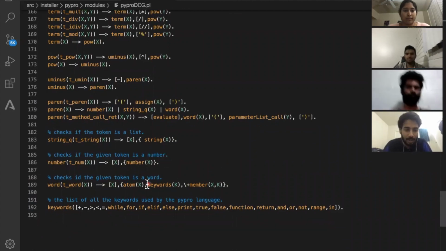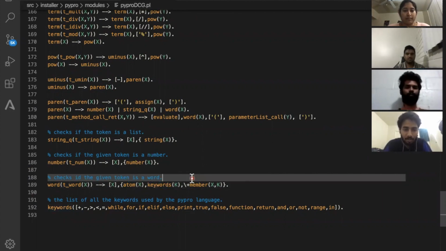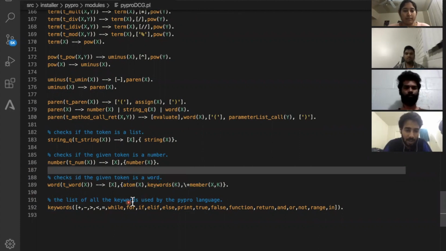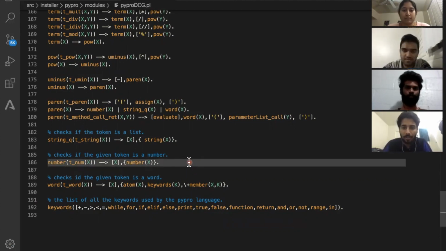Numbers are to identify numbers. Words are like variable names that we can have, and we are putting keywords here. So keywords means we can't have a variable name which is in this list, because these are the words that are already used to build our language, so we can't use them in our declarations. So this parse tree is generated using the tokens that Ravi just told us about. For the evaluation part, Somesh will continue. So over to Somesh.